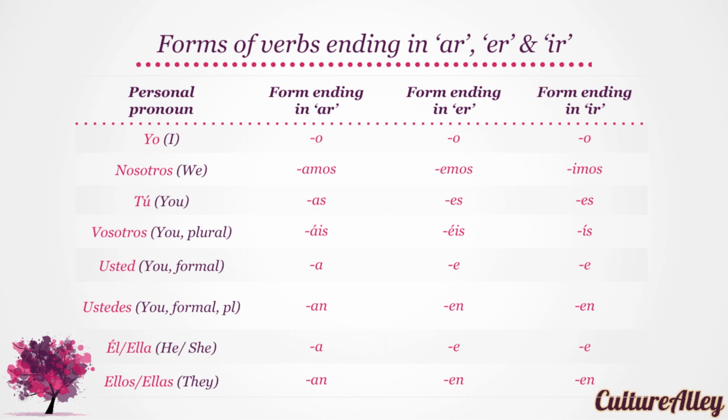ES. In its plural form, or with vosotros, the endings for AR, ER, and IR ending verbs are áis, éis, and ís, respectively. Formally, with usted, the ending AR transforms to A, and the endings ER and IR both change to E. With ustedes, we use AN for verbs ending in AR and EN for verbs ending in ER and IR. Exactly similar to the last two forms, with él or ella we use the ending A and E, and with ellos or ellas, we use AN and EN.